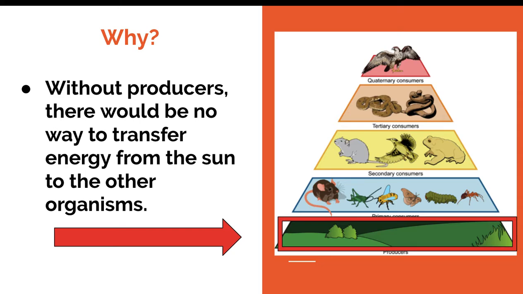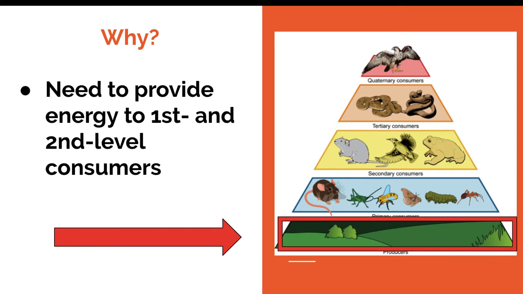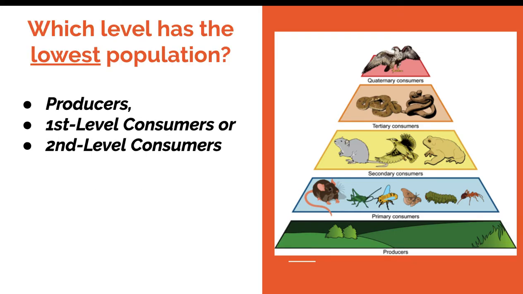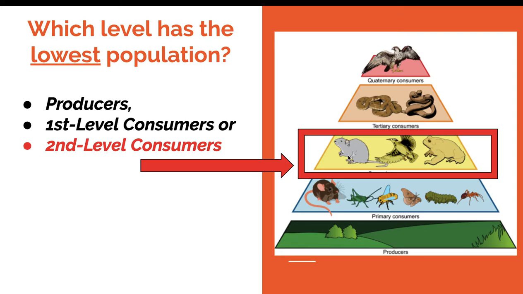Producers, and the reason why is because they provide the energy. This is the answer I'd like you to put down. They provide the energy to the first and second level consumers. So then the second bullet question is, which level has the lowest population? Would it be the producers, the first level consumers or the primary consumers, or the second level or secondary consumers? And the answer is the second level consumers.